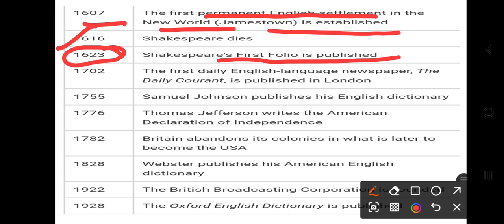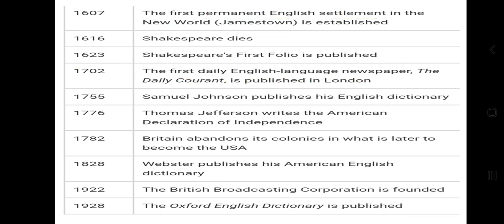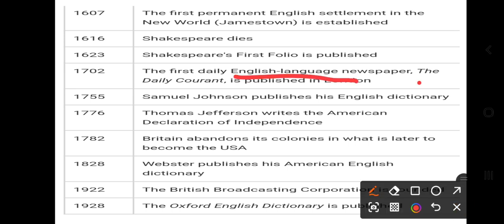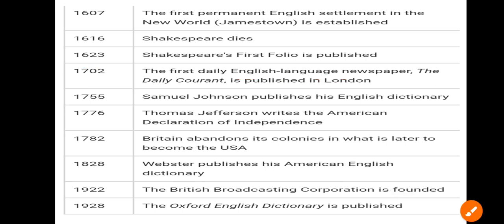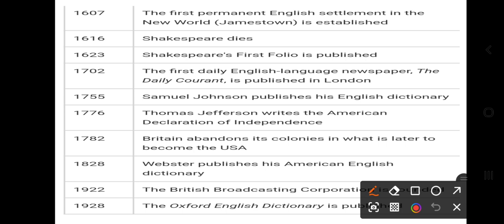And in 1702, the first daily English language newspaper, very important, the Daily Courant, is published in London. Very important. First English newspaper, the Daily Courant, is published in 1702. Now, 1755, Samuel Johnson published his dictionary, a proper dictionary, very important. That is by Samuel Johnson.